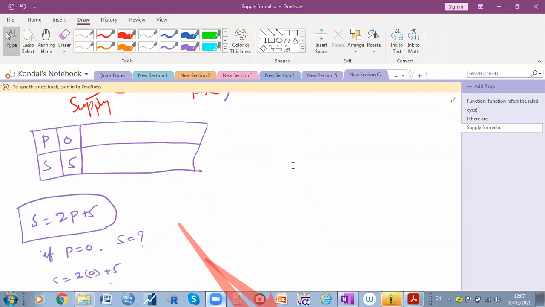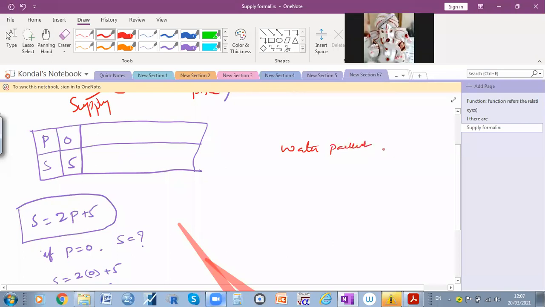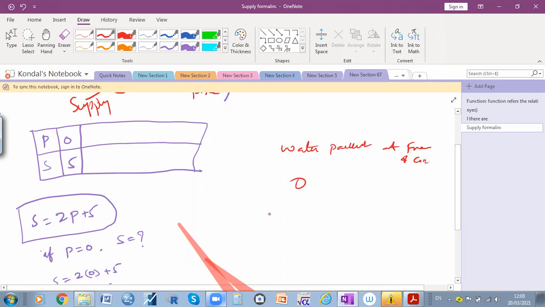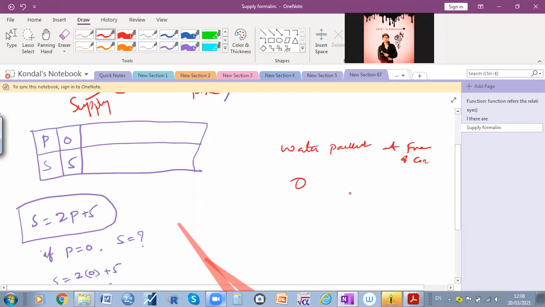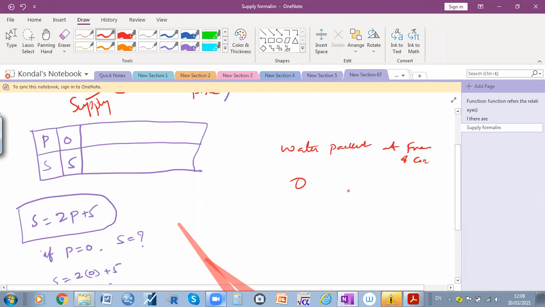For example, if you take applied economics, those who are celebrating Ganesh Chaturthi or any festival, most of the people distribute water packets at free of cost. What is meant by free of cost? Free of cost is nothing but 0 price. When they are providing it free of cost, will you take it? If you take it, whether it comes under supply, as an economics student, can you explain that?